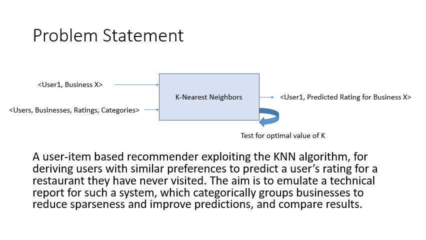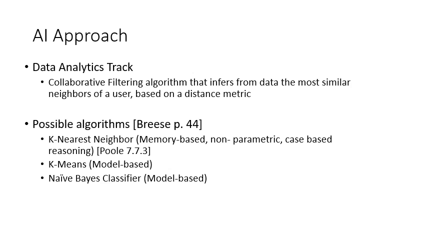In the report, the project categorically groups businesses to reduce sparseness and improve predictions, and I will compare my results to the results of this paper. This problem fits neatly with the data analytics track, where we are using the data set with businesses and users and the reviews to predict what a user would rate a restaurant that he has not yet eaten at. It's important to note that this analysis is based on explicit votes, not sentiment analysis, not analysis of the user's search history, and so on.